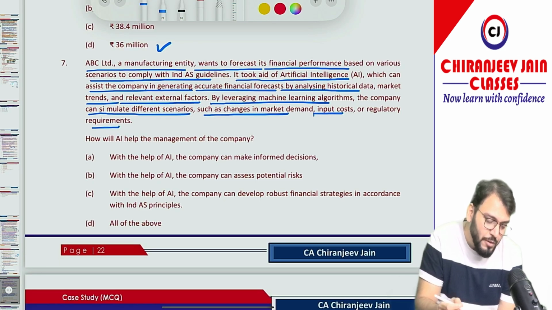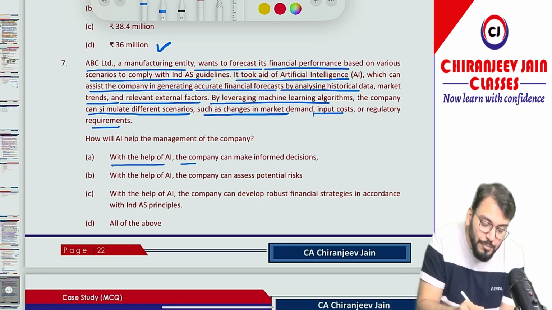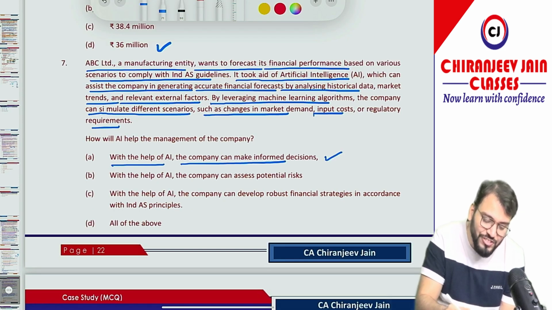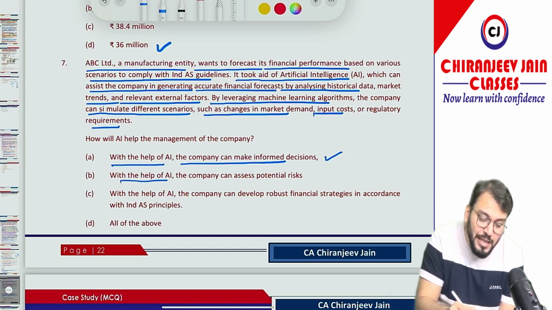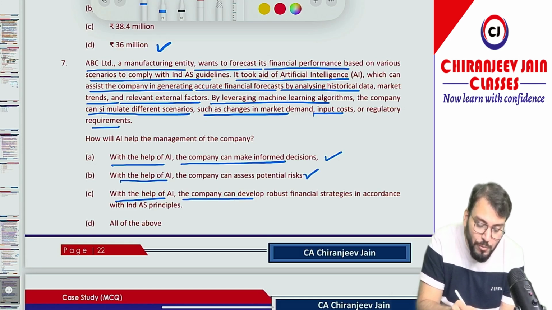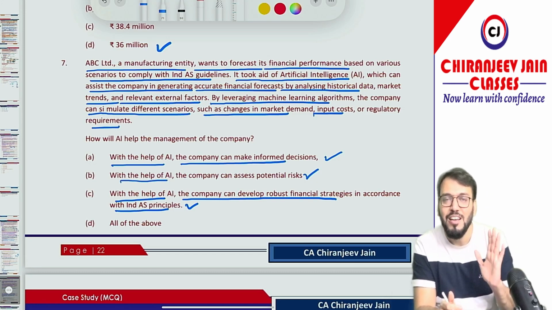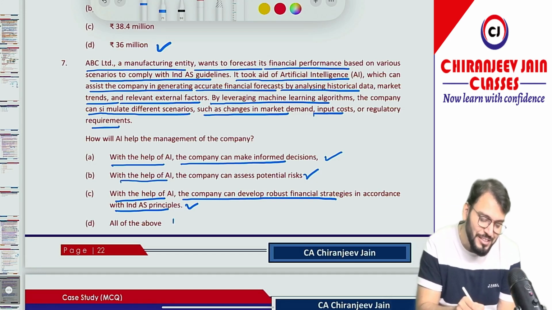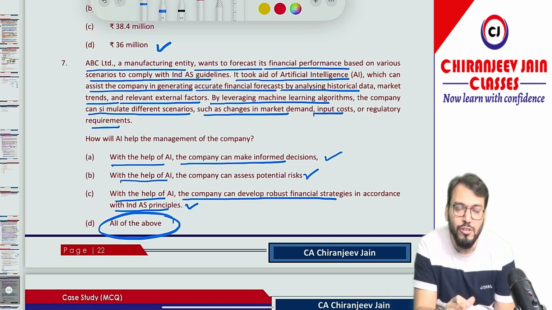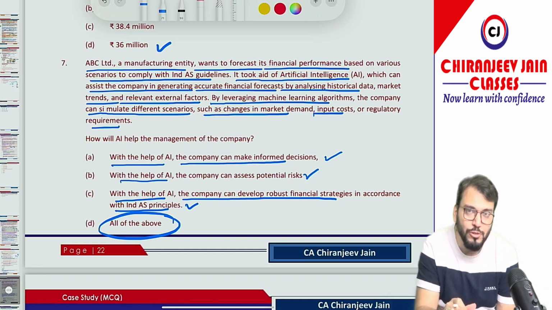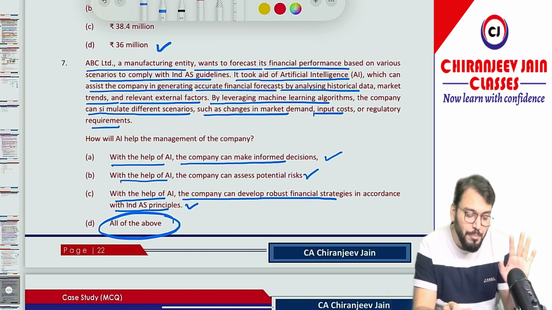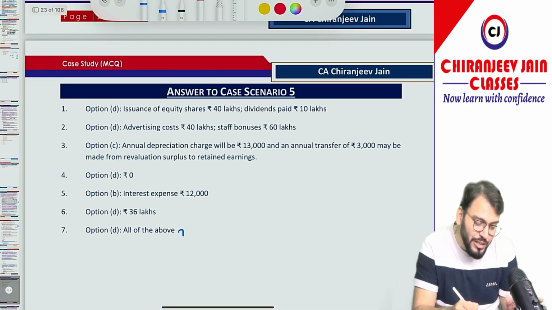Correct. Let's read the option. With the help of AI, the company can make informed decision. Of course, this is correct. With the help of AI, the company can assess potential risks. Of course, this is correct. With the help of AI, the company can develop the robust financial strategies in accordance with the India's principle. This is correct. Of course, whenever this type of questions come now, the answer will be all of the above. It is a smart work. Look, accounting and technology, you need to go through all the advantages, disadvantages, etc. Then only you can answer this type of question. So I hope you have done that chapter by your own. Correct now. But answer is, you can see all of the above.